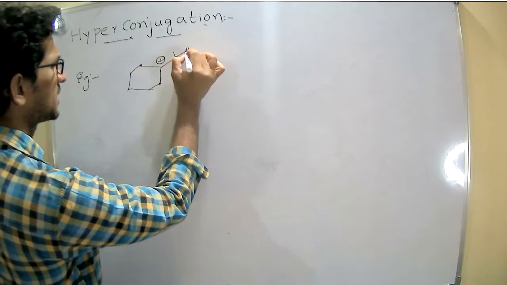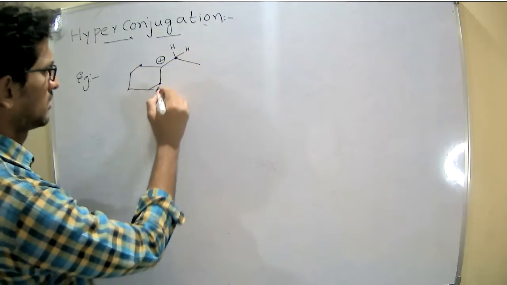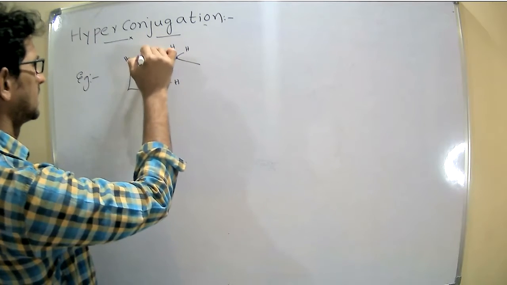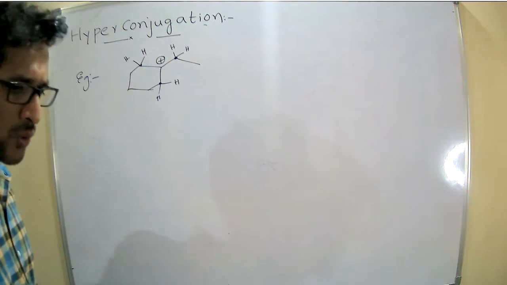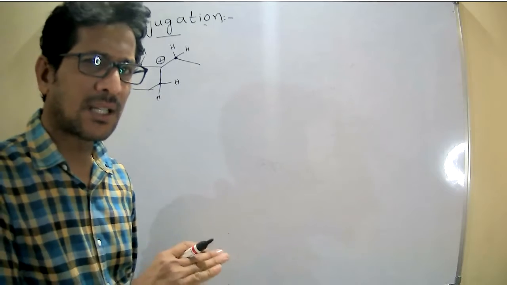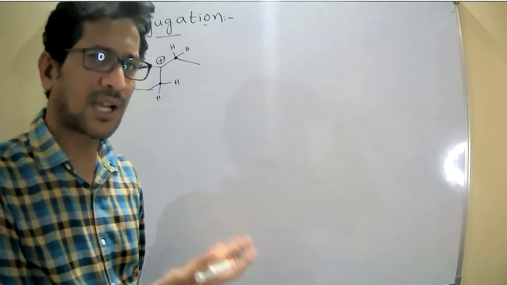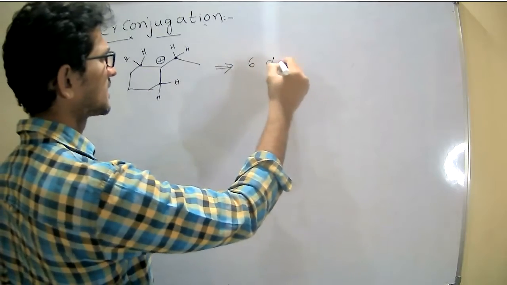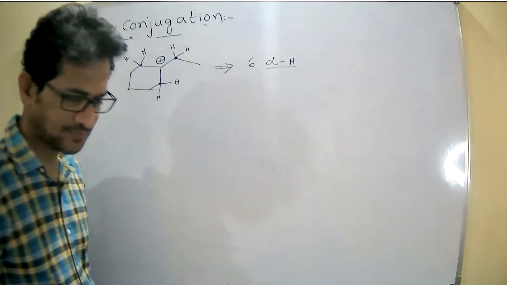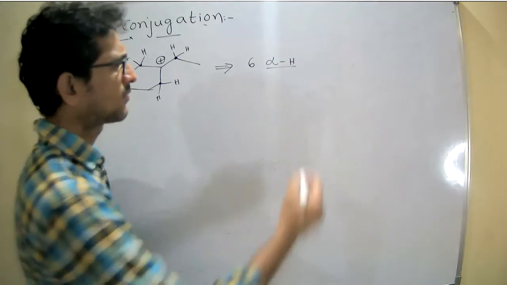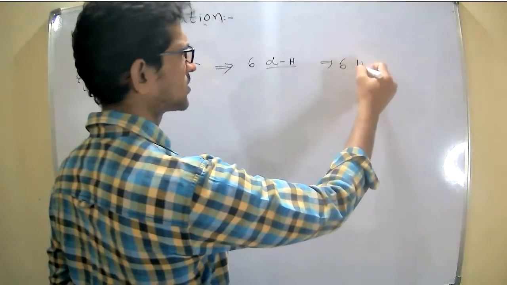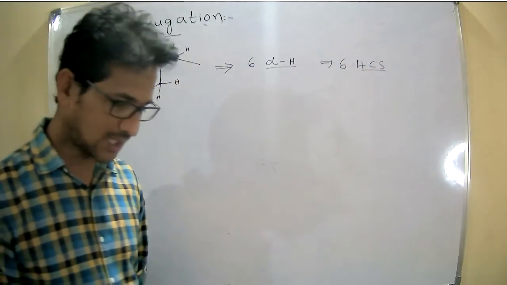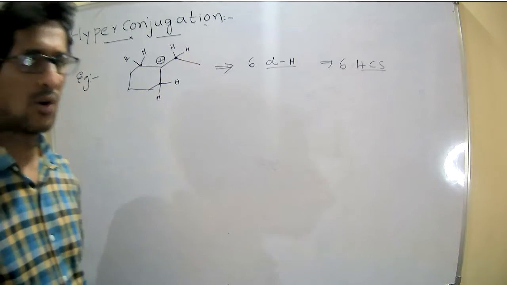How many hydrogens are present here? 1 and 2. Whatever hydrogens are present on the alpha carbons are considered as the alpha hydrogens. Now calculate how many alpha hydrogens it contains. 6 alpha hydrogens. Once it contains 6 alpha hydrogens, it can produce 6 hyperconjugative structures. Right? Okay.